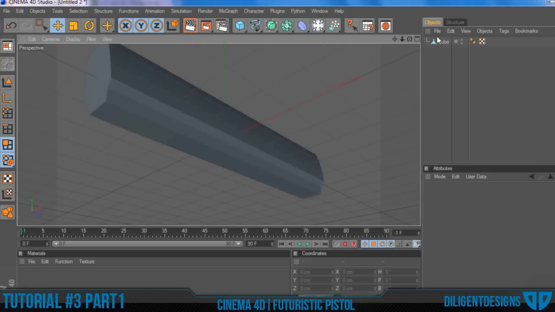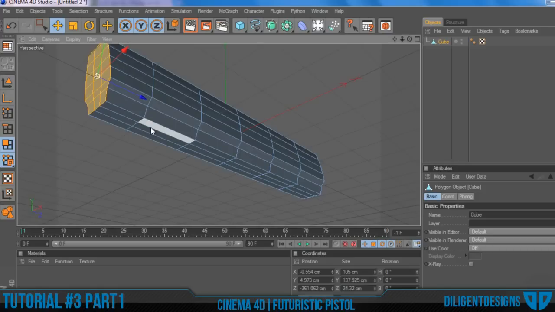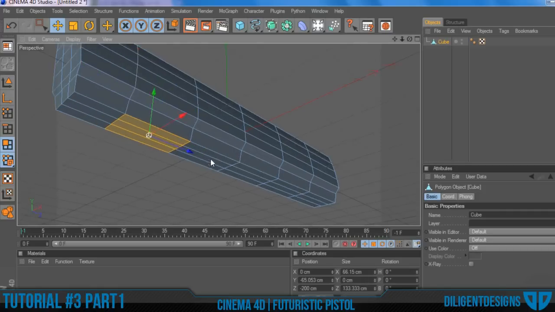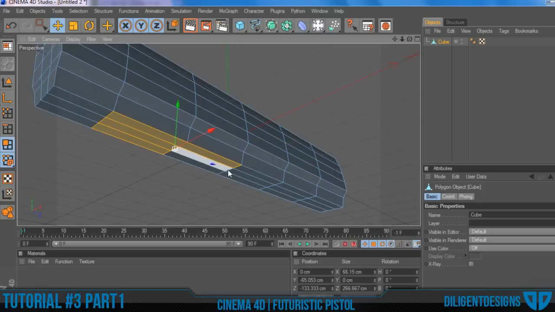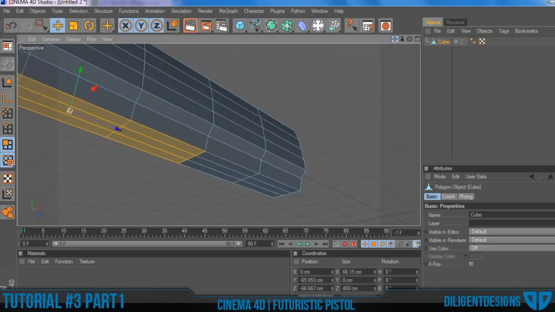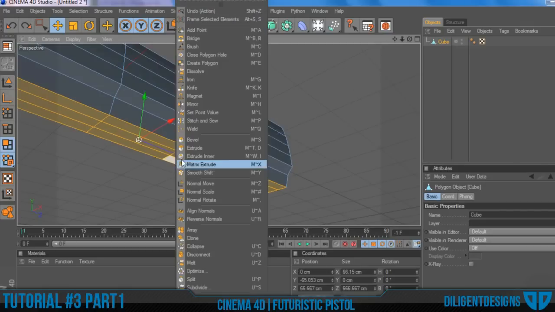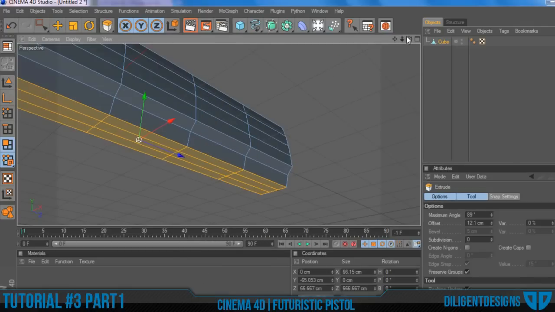So now we can begin to shape the bottom of the gun and the area where you hold the gun. So just go ahead and select these bottom polygons, and then right click on them, and then go into extrude.